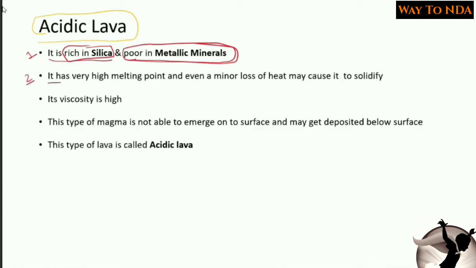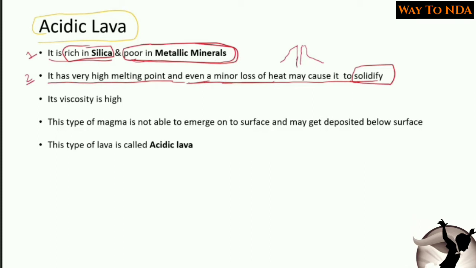Secondly, it has very high melting point, and even a minor loss of heat may cause it to solidify. That means that to melt it takes huge temperature. So that is why whenever it is exposed to less heat, it solidifies. So when this type of lava comes outside of the earth, for example, this is our volcano.